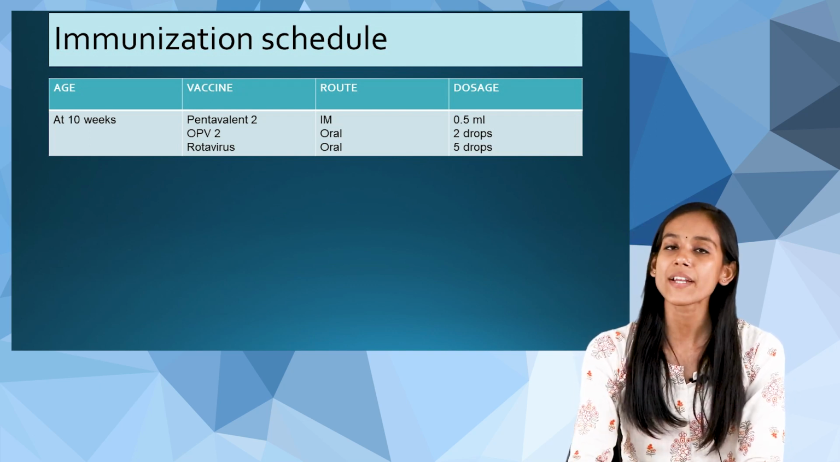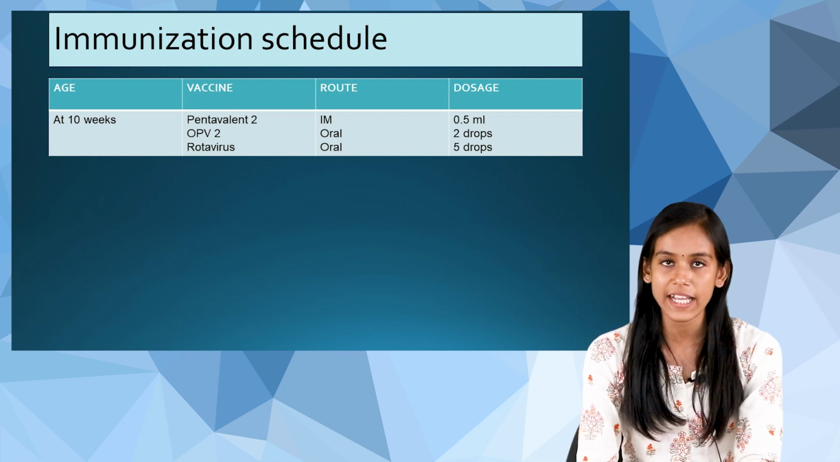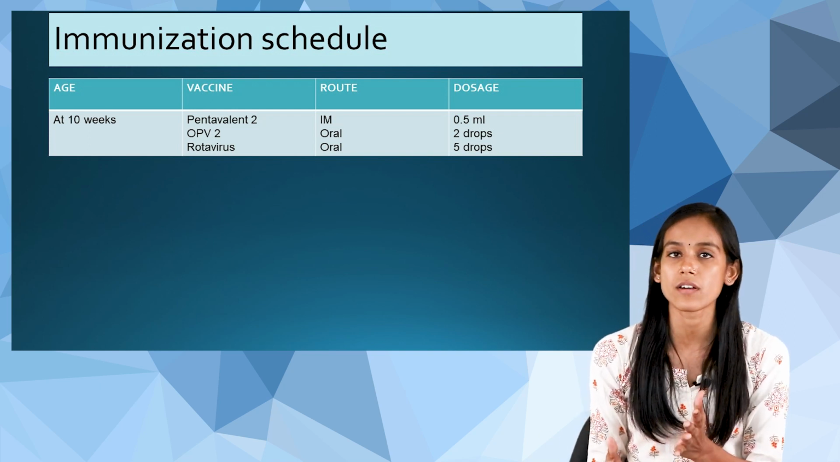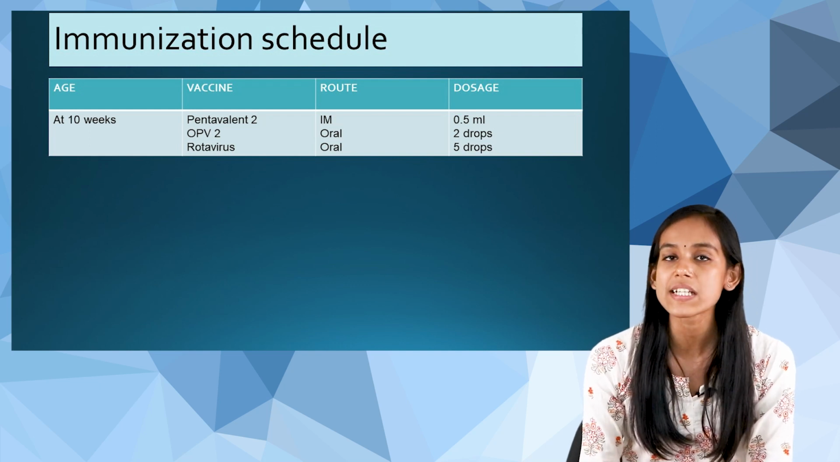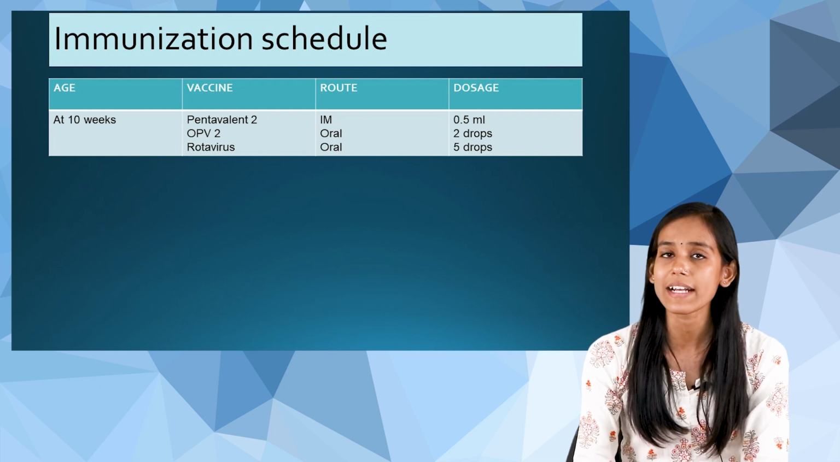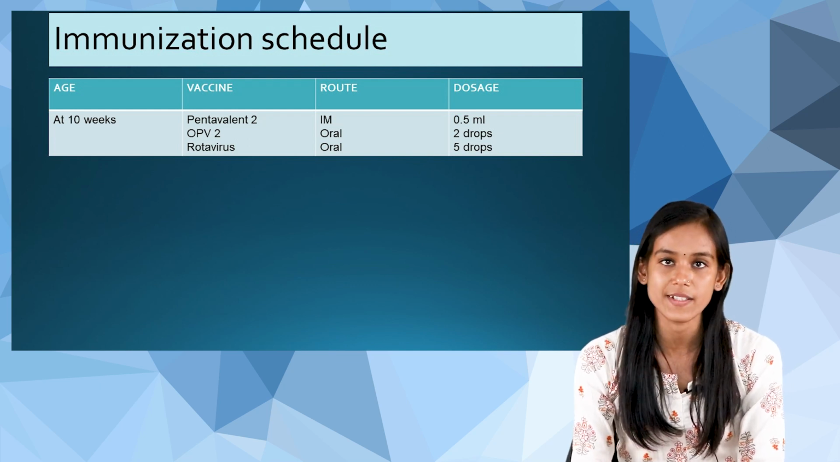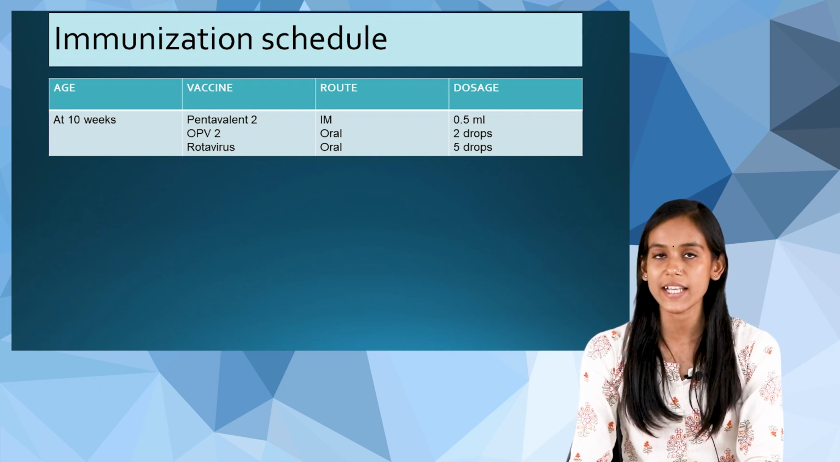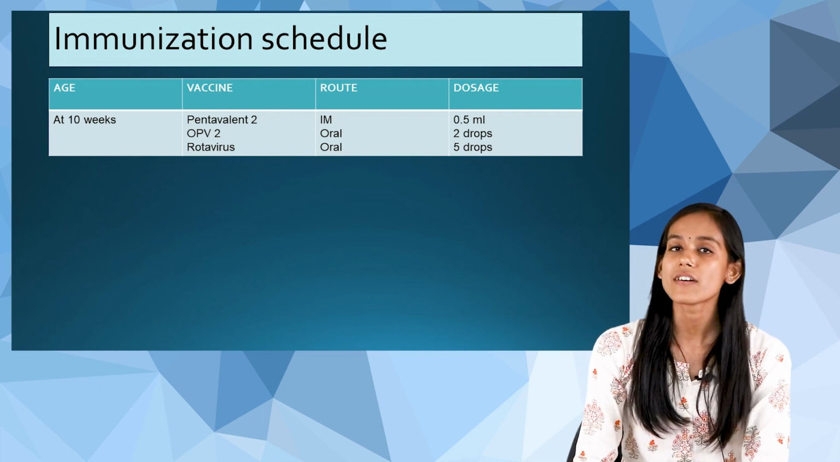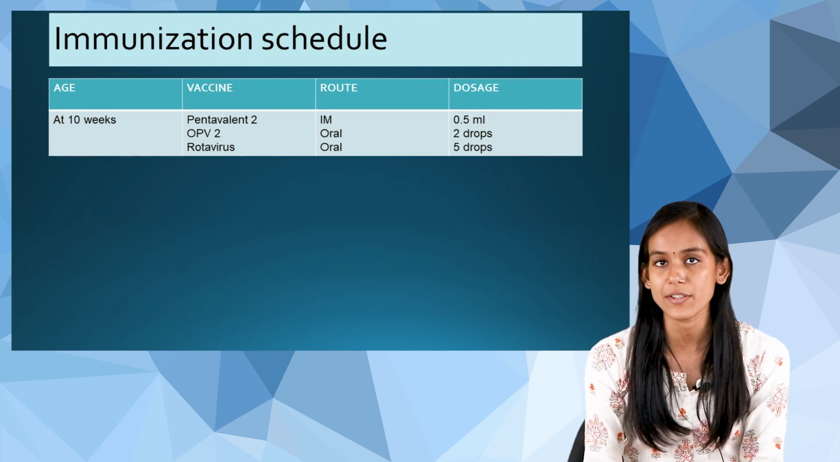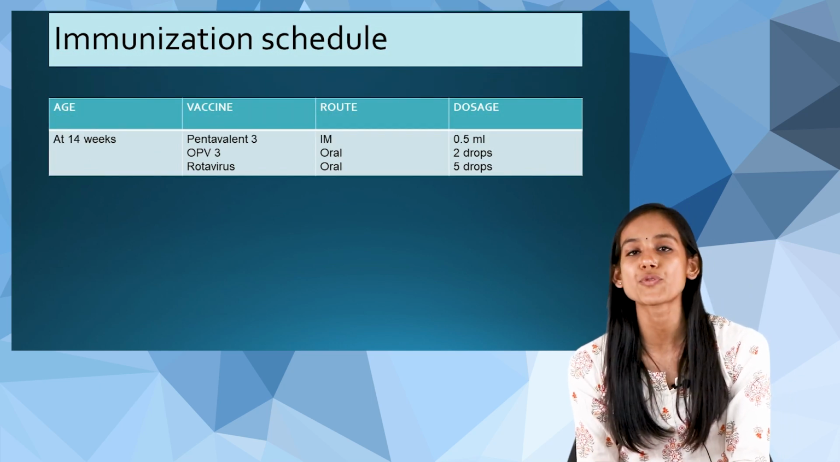And then we are going to give the OPV second dose. The route and required dose we already know, that is orally, and the required dose will be 2 drops. And along with that, again we are going to give rotavirus. Again, the route and the dose is the same, that is oral and 5 drops. So these are the 3 vaccines that we are going to give at 10 weeks. Now let us move to 14 weeks.